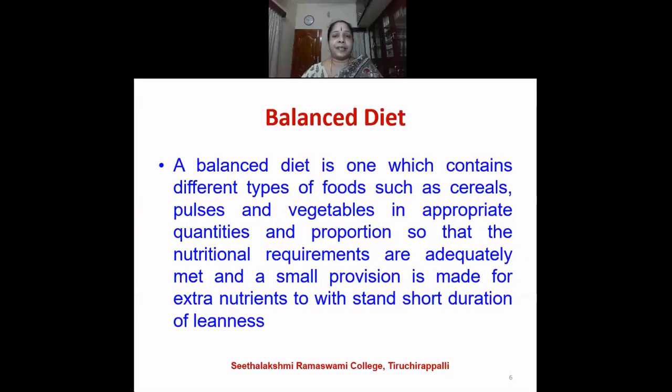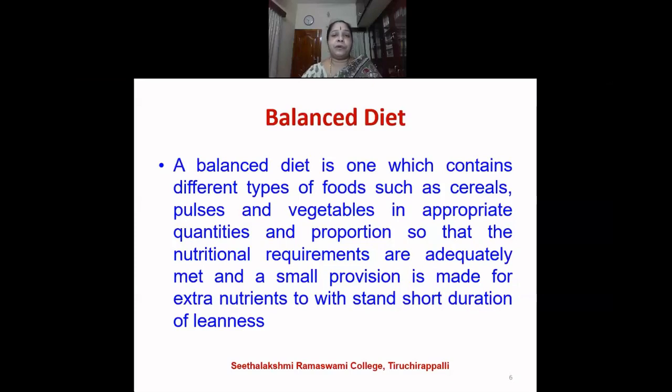And now the question arises, are we consuming a balanced diet? If I ask this question in the classroom, usually children will say that they don't consume a balanced diet. First of all, we should know what a balanced diet is to understand whether we are consuming one. So, to understand the planning of a balanced diet, we should know that food is grouped into 5 different types based upon the nutrients present in the food.